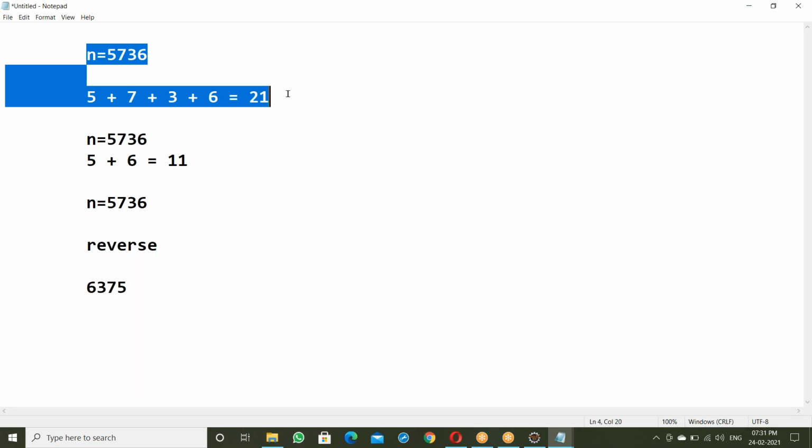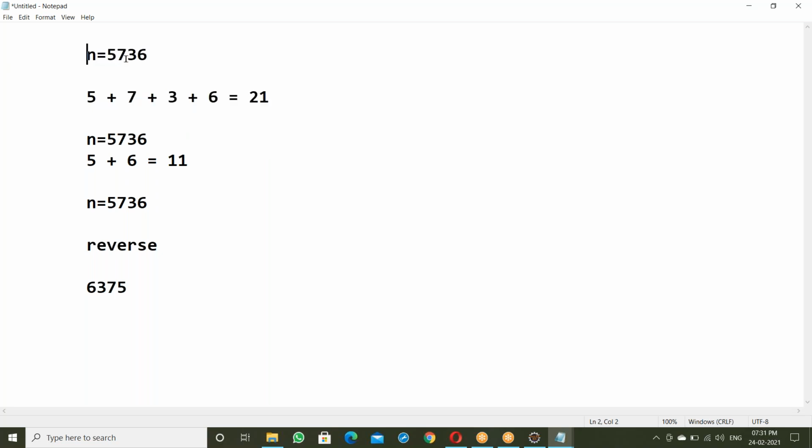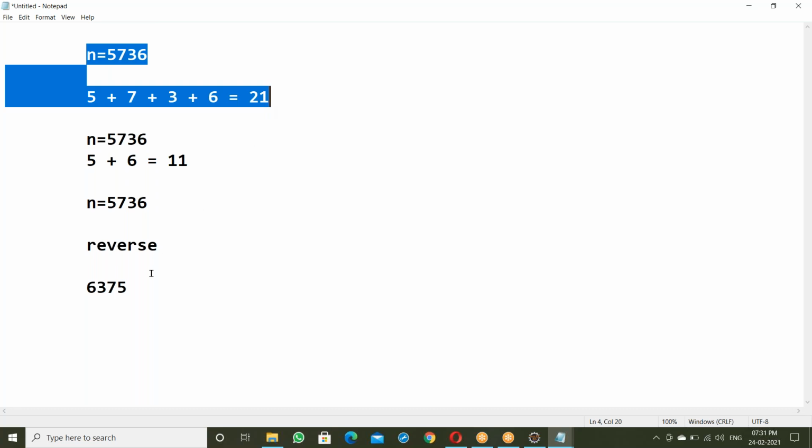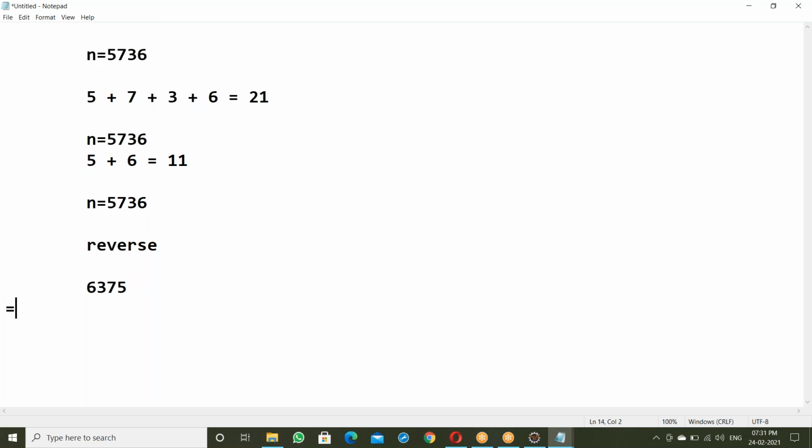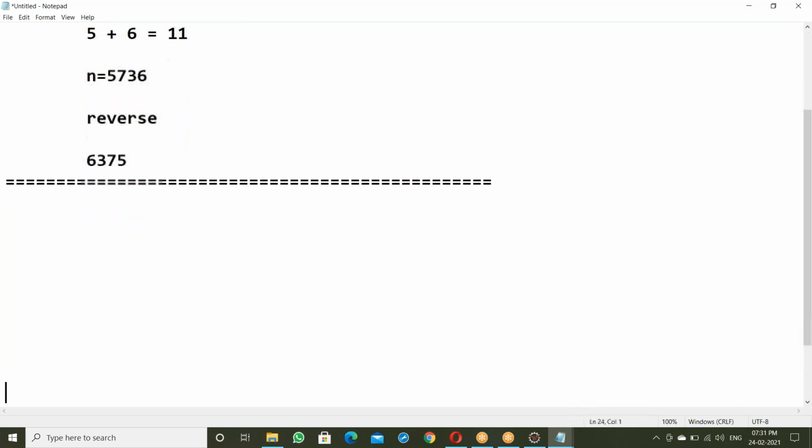Can anyone try this one? Can you start? Reverse I want. Okay, I'll explain. How to solve it? Sum of digits of this number. How to solve this one here?